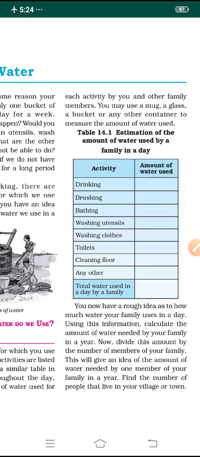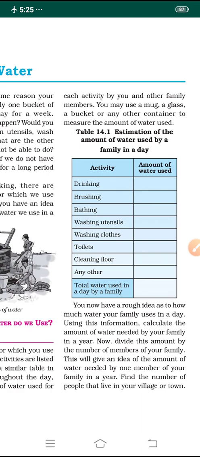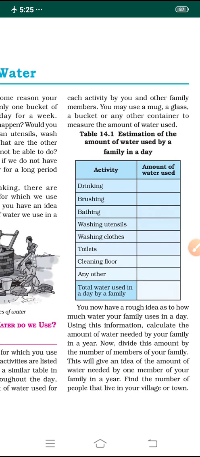So we may now have a rough idea of how much water is needed for the whole family in a day. Using this information, we can calculate the amount of water needed by our family in one year. Then divide the amount of water needed in one year by the number of members of your family. This will give an idea of the amount of water needed by one member of your family in a year.